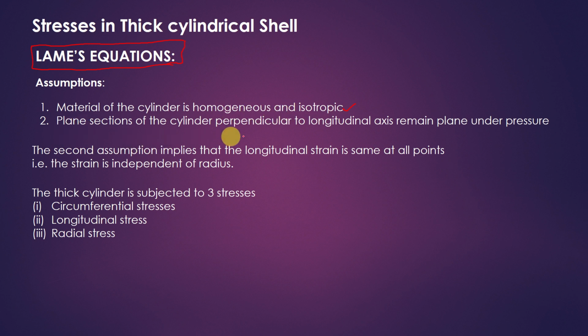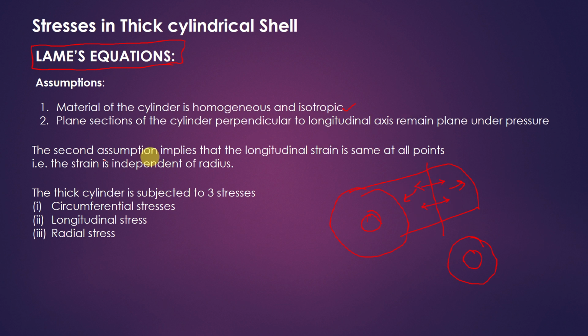Plane section of the cylinder perpendicular to the longitudinal axis remains plane under pressure. For example, this is a thick cylinder. If you take any section and it is having pressure like this, the cross section will be plane. That means it will be flat. There is no bulge. That means all the layers are straining equally.